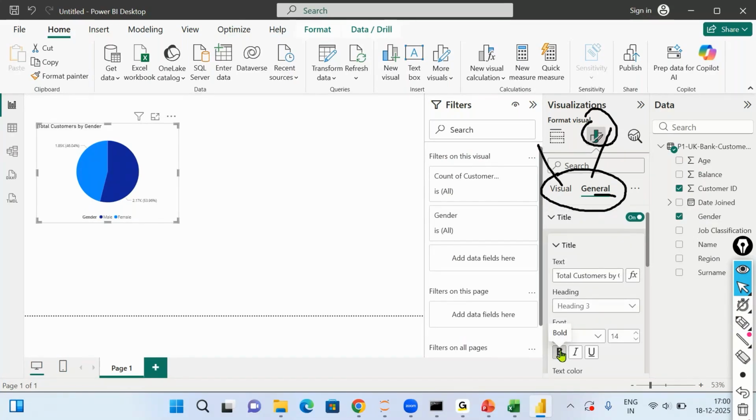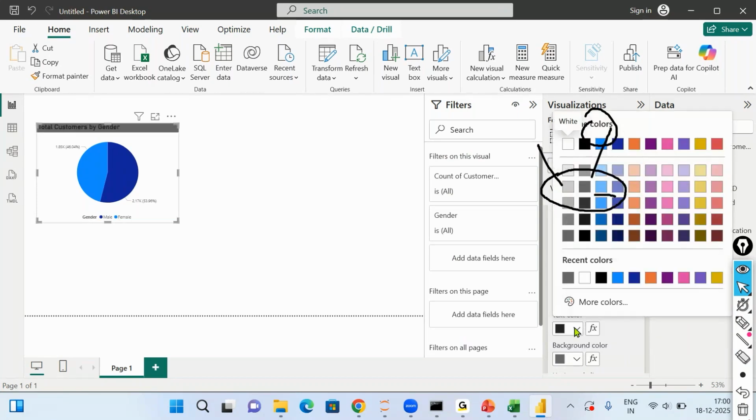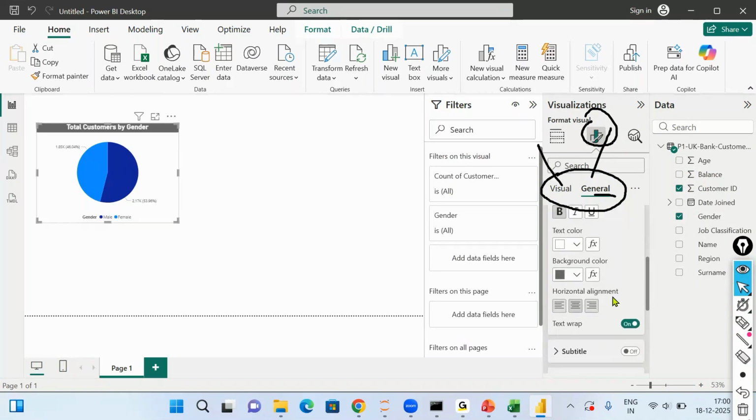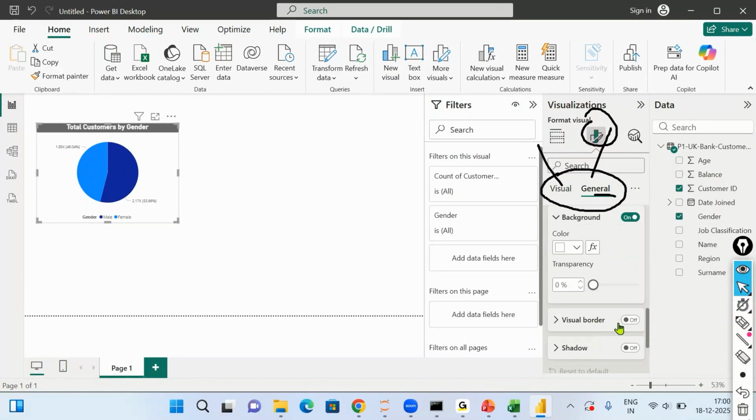I can make that bold, increase the font size, and add some background color and text color. Now see the formatting option: all the formatting that you do, you will technically have to do for only one chart. On the other charts, you will simply replicate these options on top of it. Plus I will also apply some effects, like a visual border and a shadow effect.